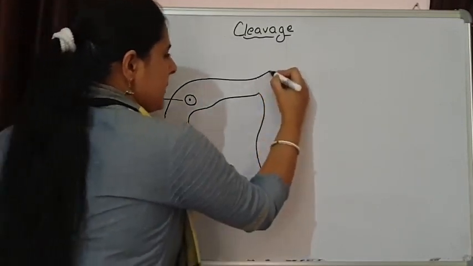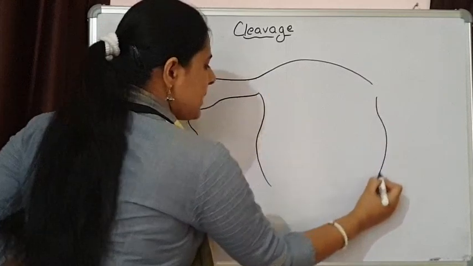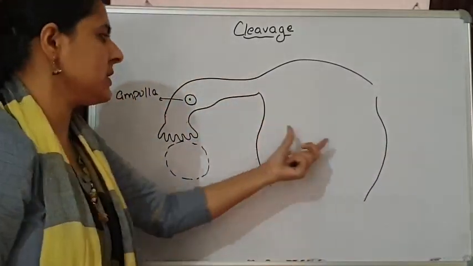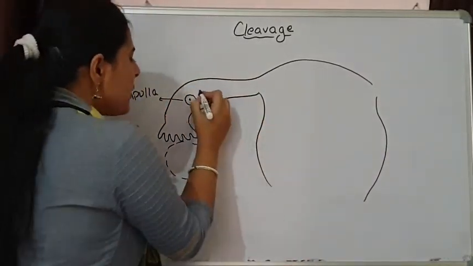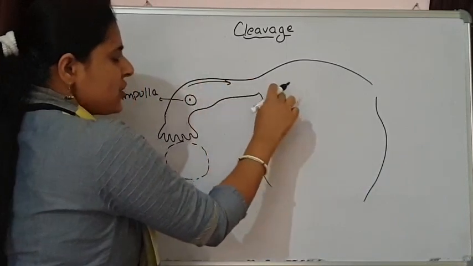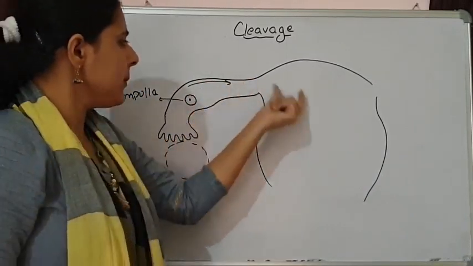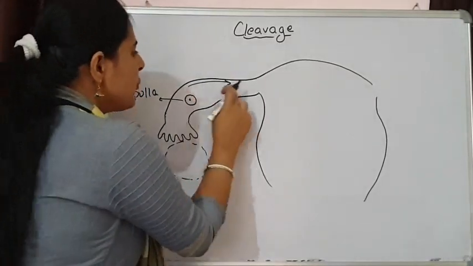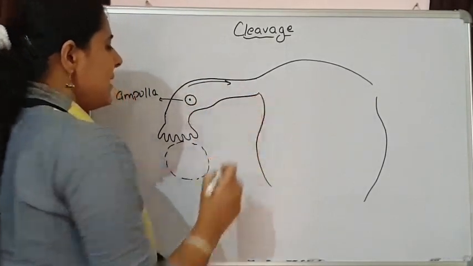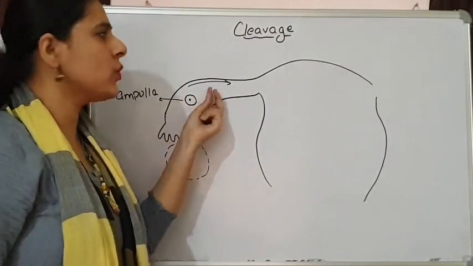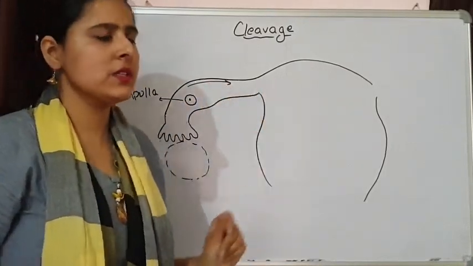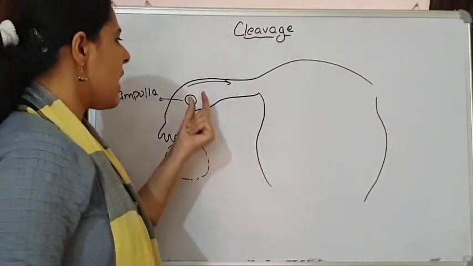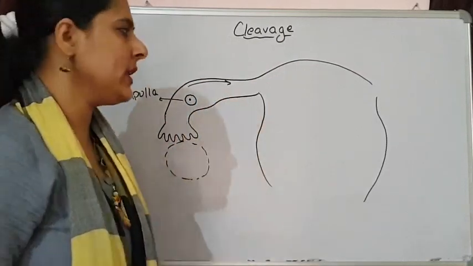Over here, this is the female reproductive system, and the uterus is present. The zygote will start moving in this direction and finally be implanted in the uterus. During this movement, the zygote undergoes various mitotic divisions, and we are going to discuss how they take place.